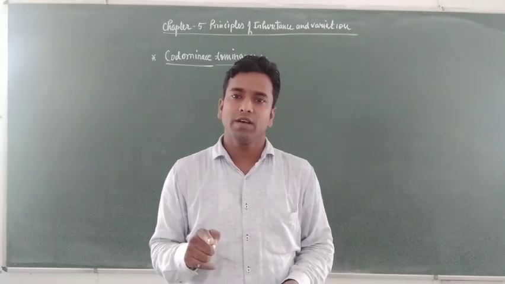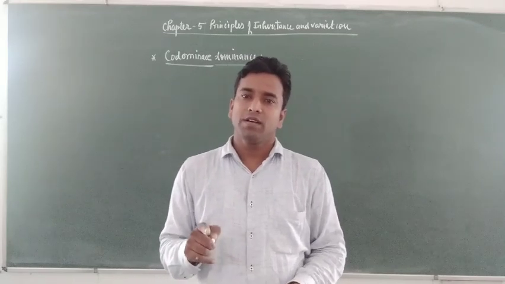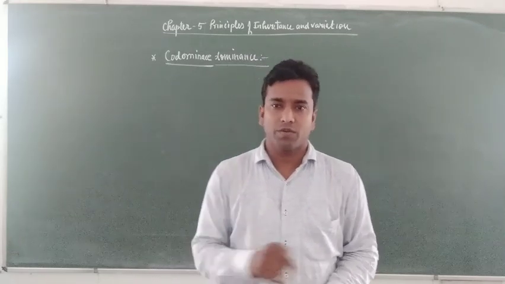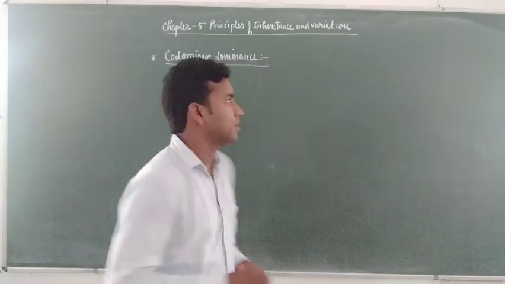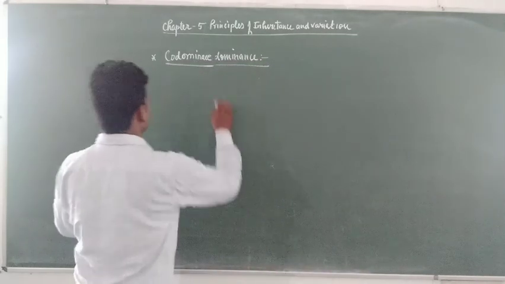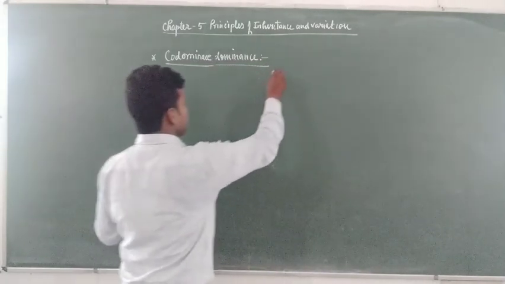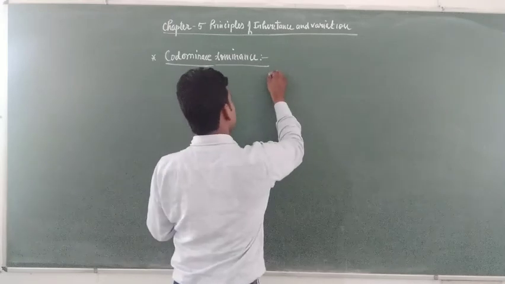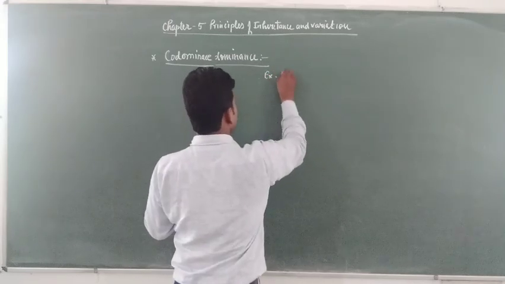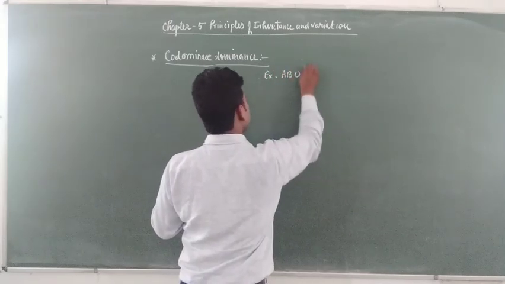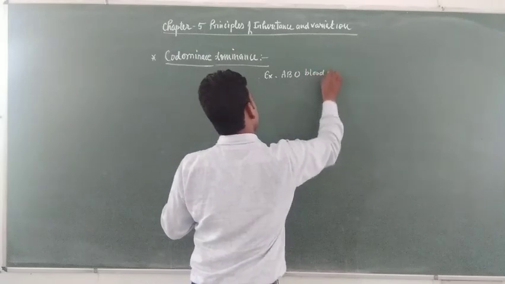This was the basics of codominance. You can understand it by taking the example of our blood group, ABO blood grouping.